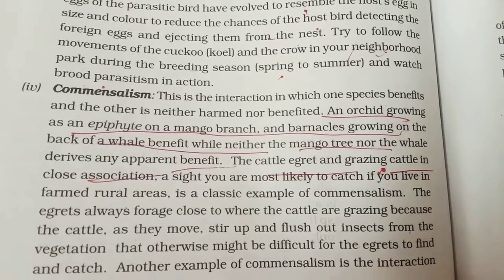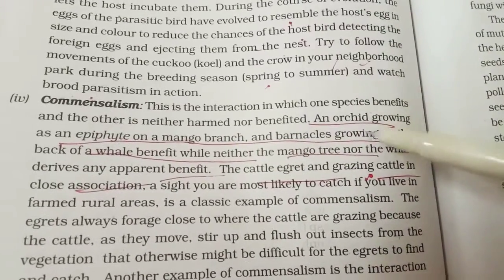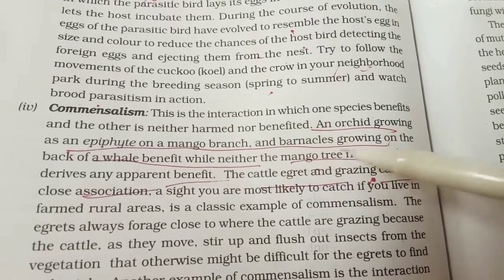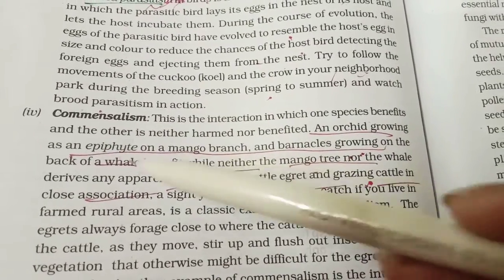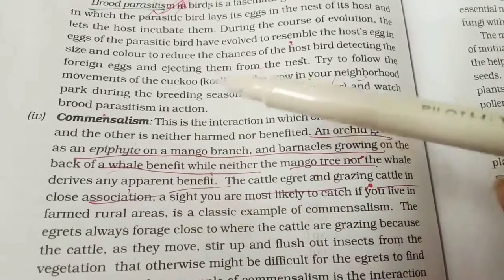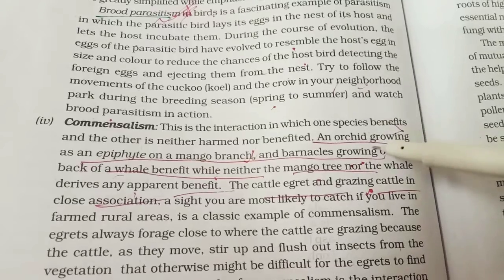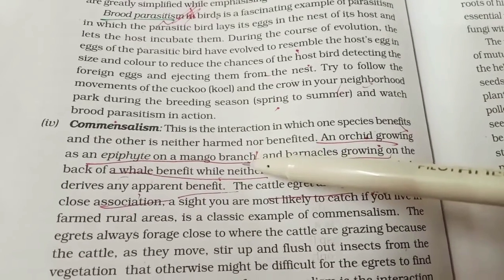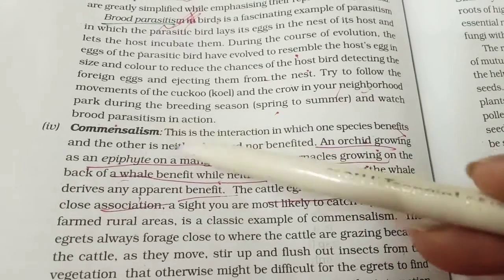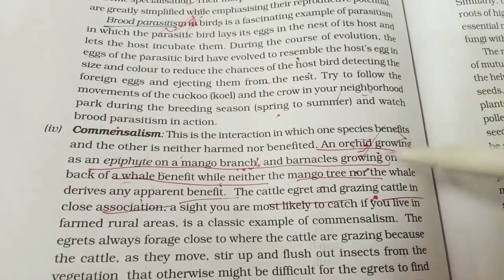Commensalism means one species is benefited and the other has no effect. So an orchid growing as an epiphyte on a mango branch, तो अगर एक एपीफाइट होता है बेटा जो किसी और प्लांट पे ग्रो करता है, अगर वो मैंगो ट्री पर कोई ऑर्किड ग्रो कर रहा है, सो मैंगो ट्री पर no effect, and the epiphyte or the orchid has a positive effect.